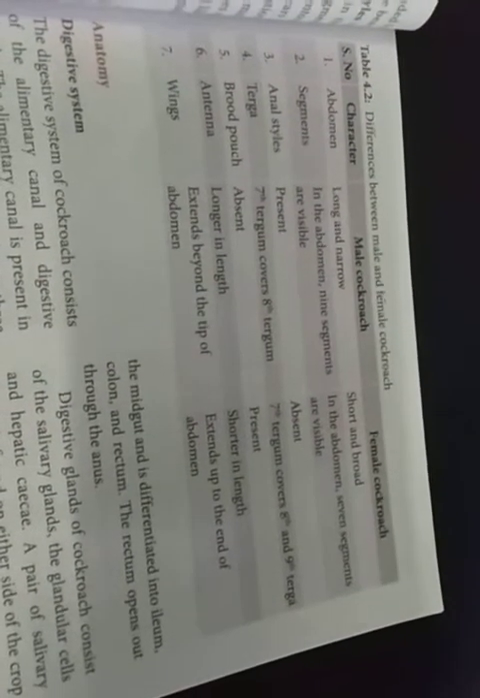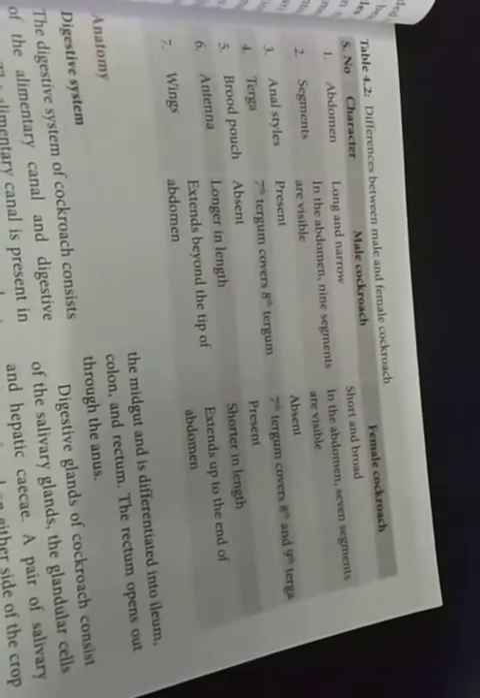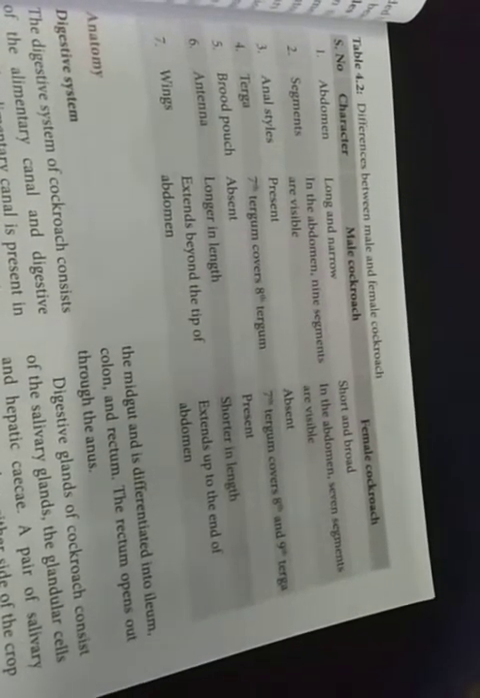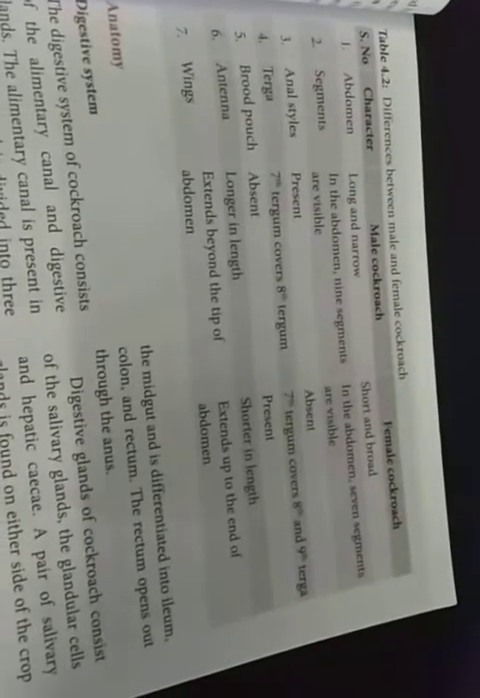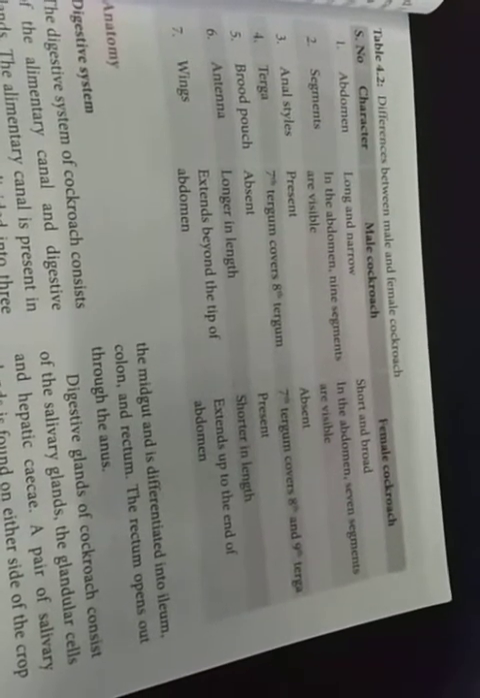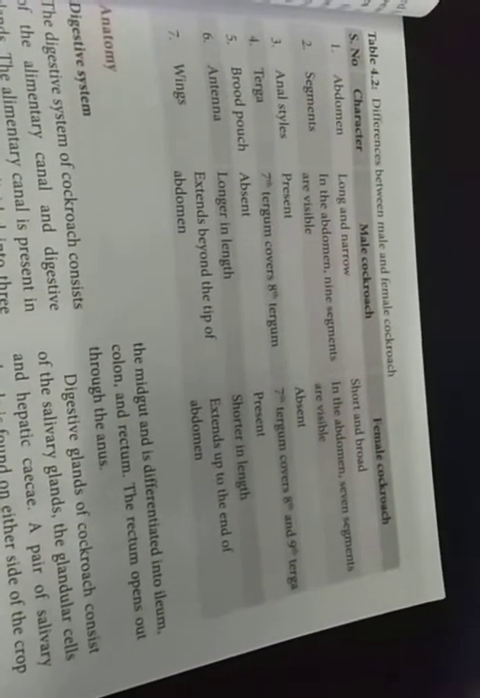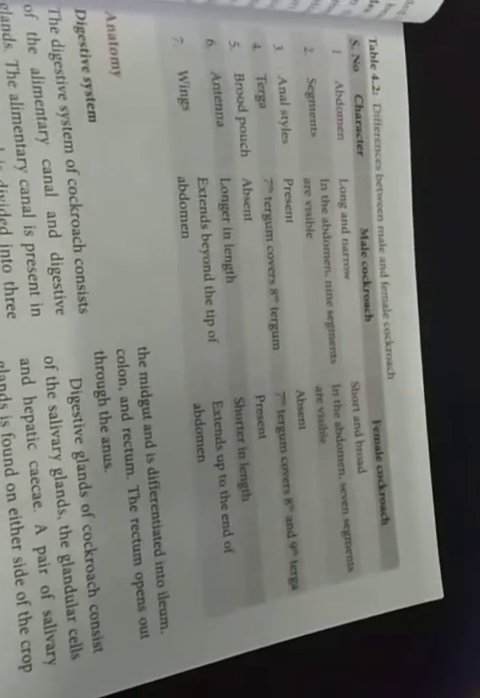Brood pouch: absent in the male, present in the female. Antennae: large in length in the male, shorter in length in the female. Wings extend beyond the tip of the abdomen in the male. In the female they extend up to the end of the abdomen. These are the differences between the male and the female cockroach. You must learn the differences thoroughly.